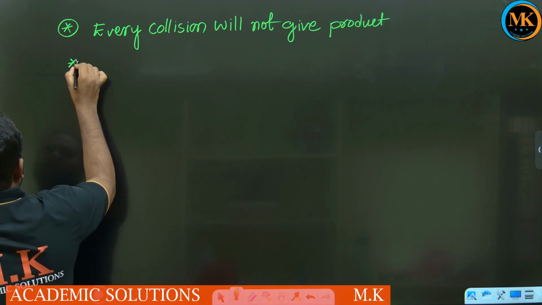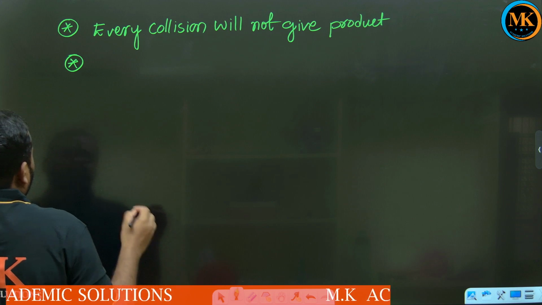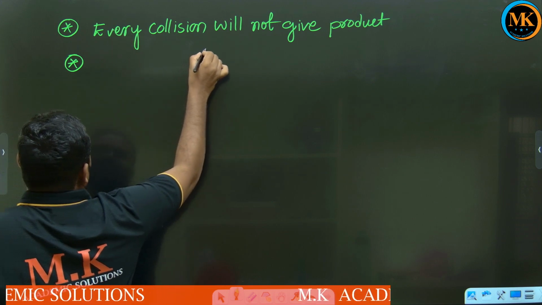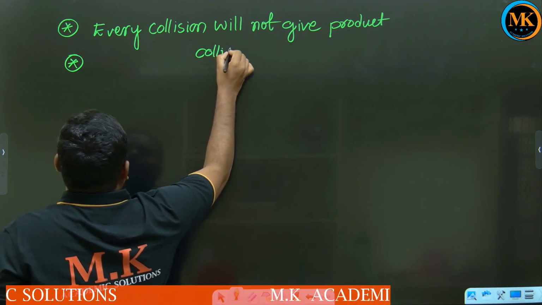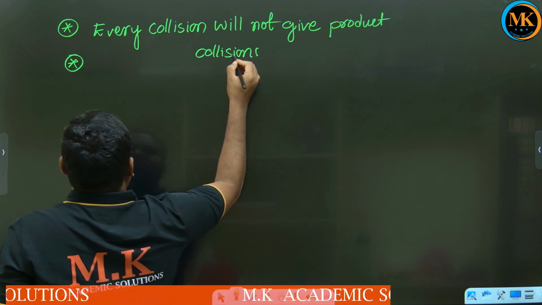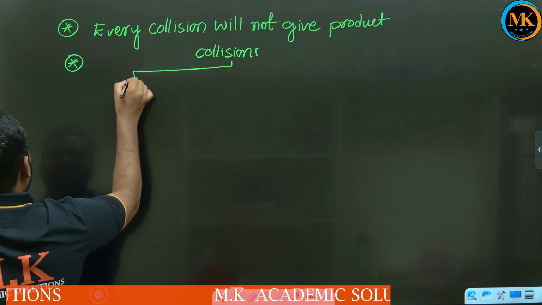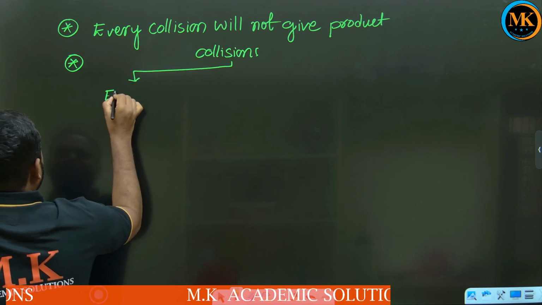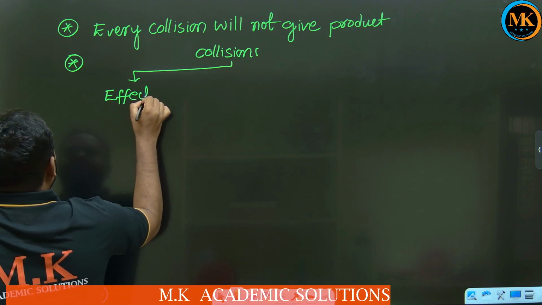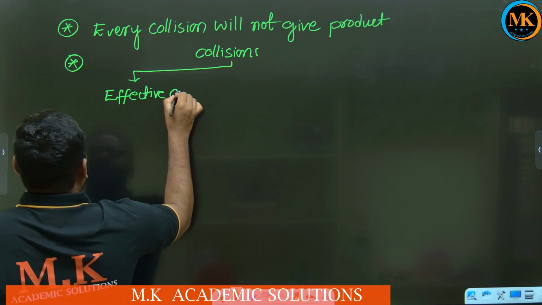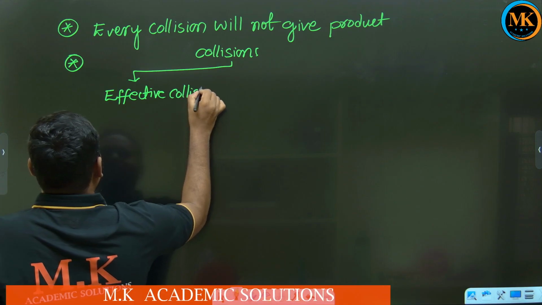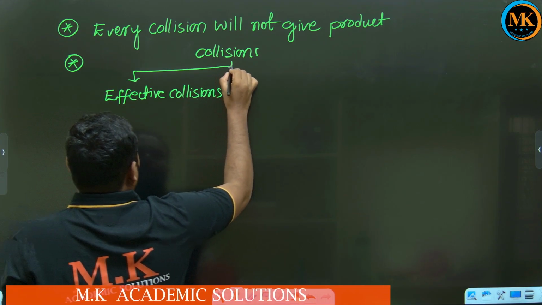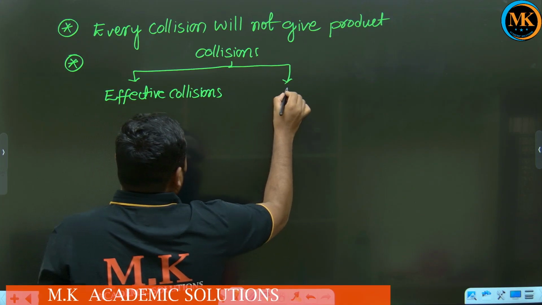So collisions we can classify into two types: effective collisions and ineffective collisions.